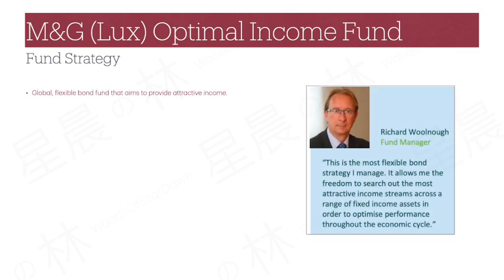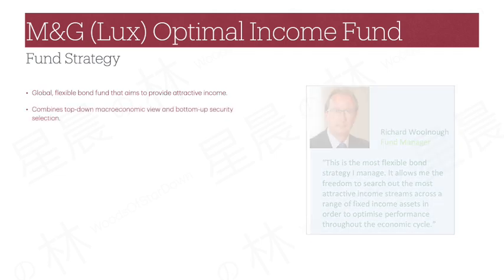The M&G Optimal Income Fund is consistently positioned as a global, flexible bond fund that aims to provide attractive income. The keywords here mean that the fund's strategy is broadly unrestricted and can invest across the world and can change its exposures quickly in response to market changes. The main objective is to provide attractive income, although it doesn't necessarily have to be naturally generated income. As with most other bond funds, the fund combines top-down macroeconomic view and bottom-up security selection for its strategy.